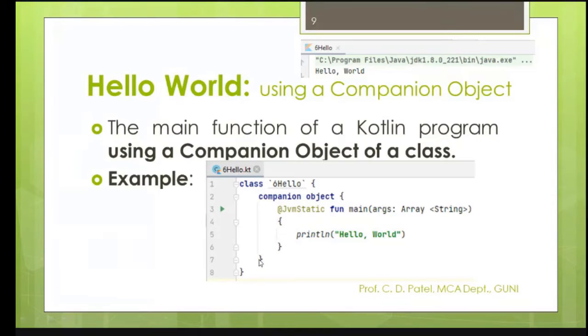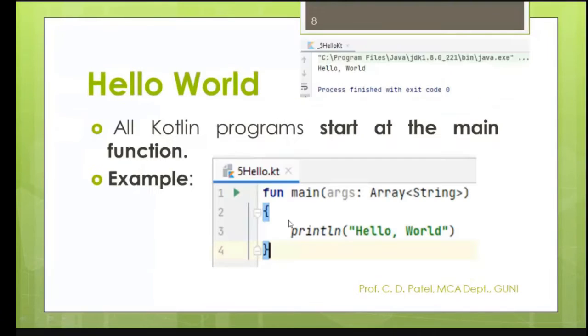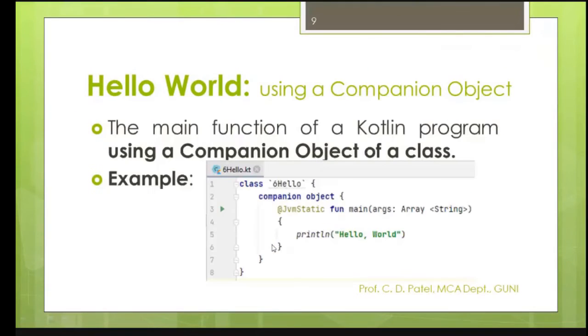You may see here, before that, the number of curly brackets is 2. But in this program, the number of curly brackets is more than 2. You may see here, there are 6 curly brackets. So based on that, your object code will be different. So using Hello World, displayed here using the companion object, the output is the same. Hello World. Please understand. The first thing is using args. The second thing is using the companion object.